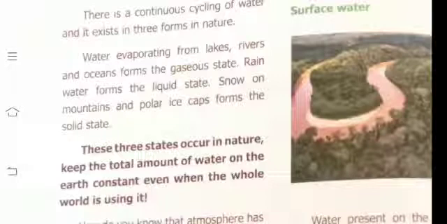So water has three states: the gaseous state, that is vapor, then the liquid state, and the third one, the solid state. These three states occurring in nature keep the total amount of water on the earth constant even when the whole world is using it. Yes or no? All the world's people are using water. Without water we can't live.